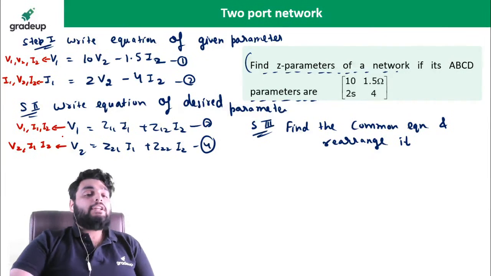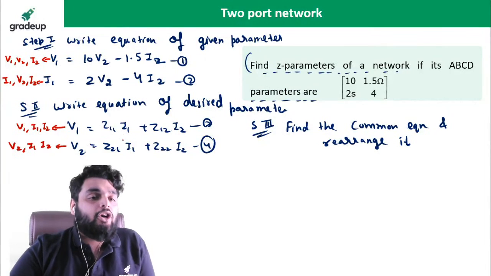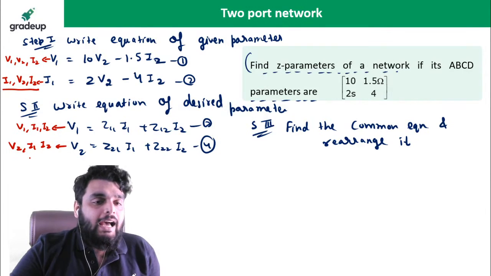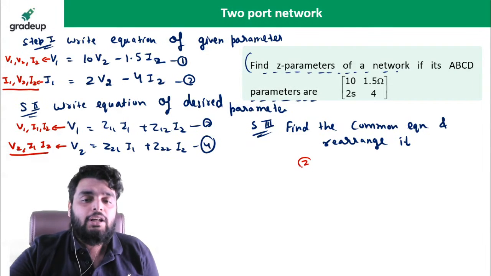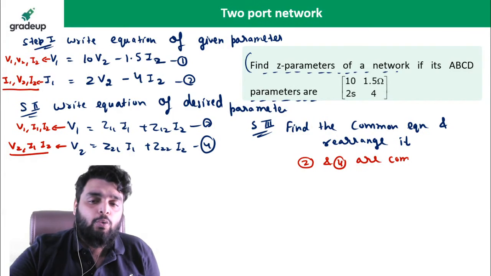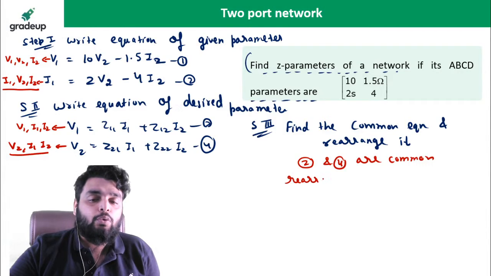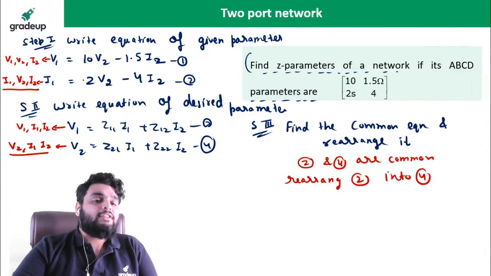Now tell me which equation is common. Means out of these two and these two, which equation is common? So see very carefully. In equation number 2, I have I1, V2, I2 and in equation 4, I have V2, I1, I2. So in this question, equation 2 and equation 4 are common. So just rearrange equation 2 into equation 4.